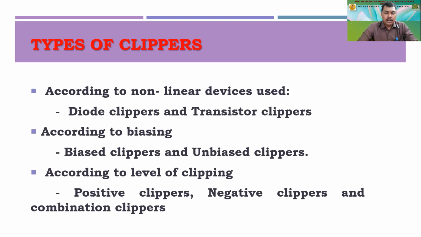First one is according to the non-linear devices that are being used, which we call diode clippers and transistor clippers. Diode and transistors are non-linear devices. They are not linear. Then according to the biasing, we are having biased clippers, and similarly unbiased clippers. We'll be seeing this in depth, studying these circuits. Then according to the level of clipping, we have positive clippers, negative clippers, and combination clippers, right?